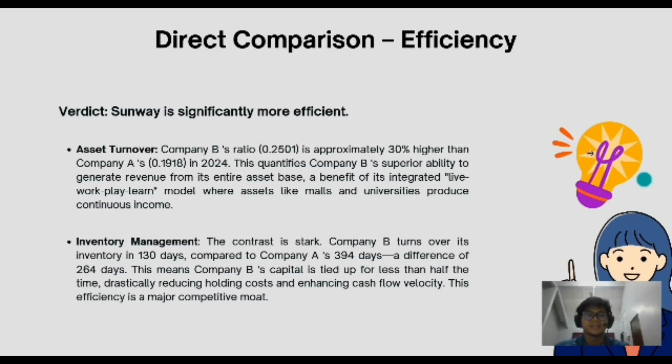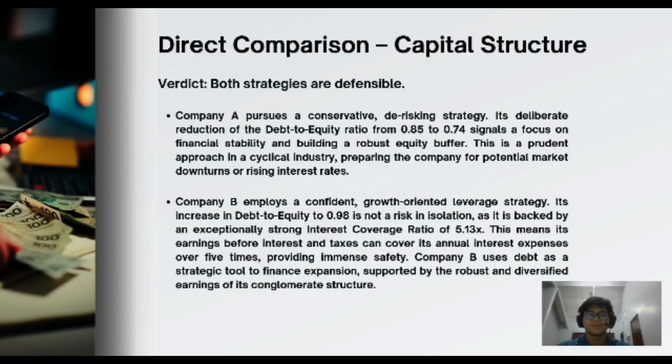Now let's move on to the last slide from me, a direct comparison of capital structure. Finally, capital structure. Company A is conservative, building a safety buffer, while Company B is growth-oriented, using debt confidently thanks to growing earnings. Both strategies work, but they reflect different risk appetites.